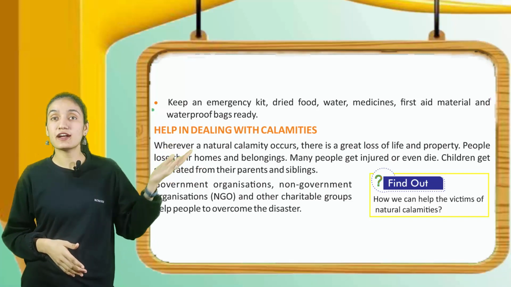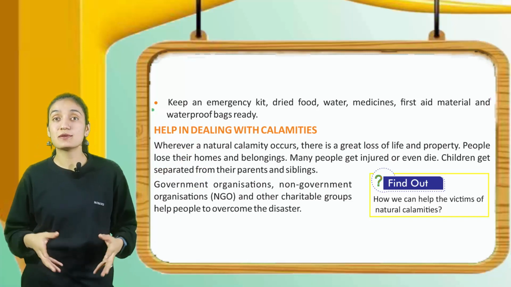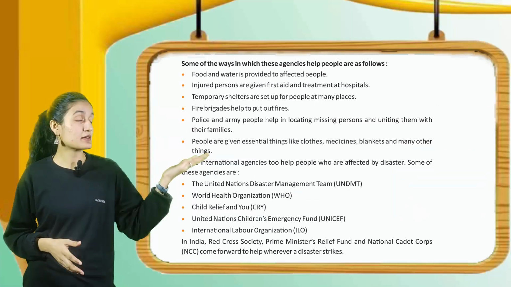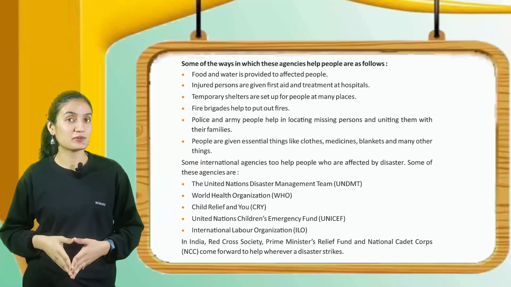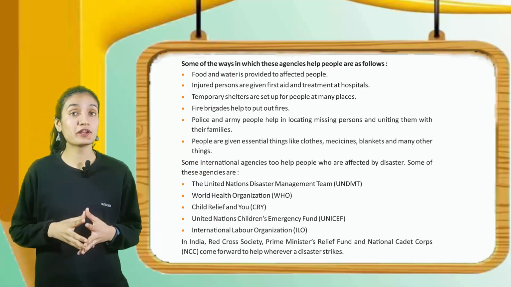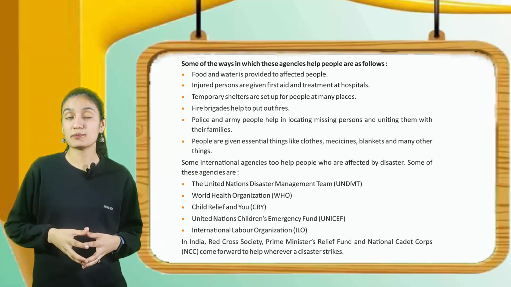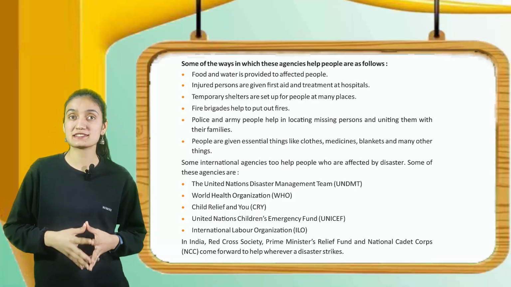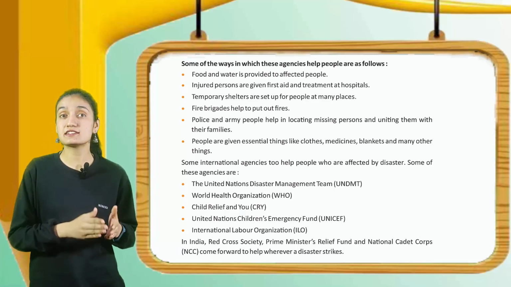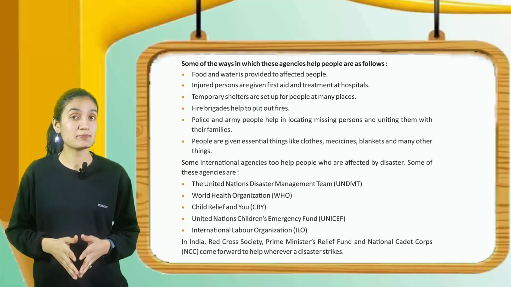Now, kids, find out how we can help the victims of natural calamities. Some of the ways in which these agencies help people are as follows. Here you can see food and water is provided to affected people. Injured persons are given first aid and treatment at hospitals. Temporary shelters are set up for people at many places.